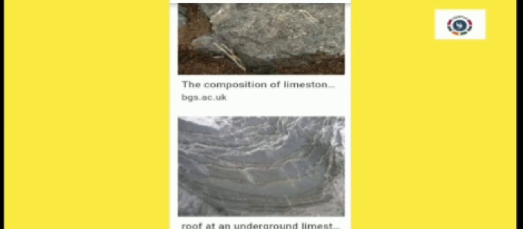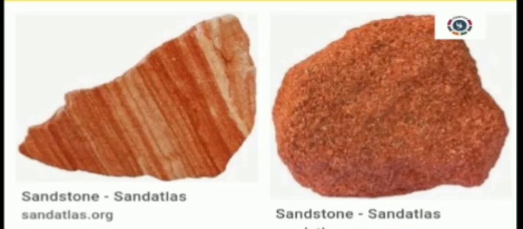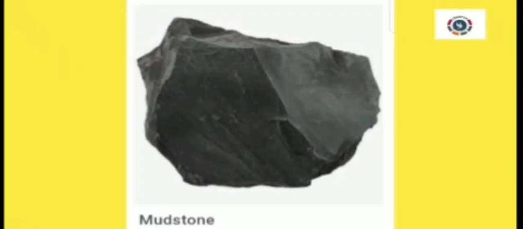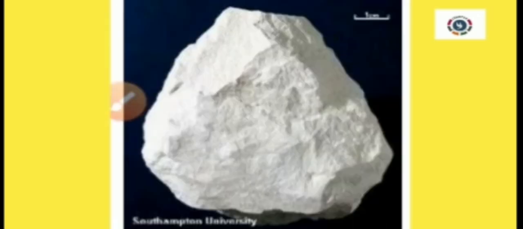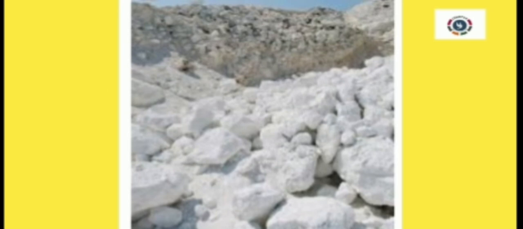Limestone forms the metamorphic rock marble when subjected to extreme heat and pressure over time. And sandstone forms the metamorphic rock quartzite. And mudstone forms the metamorphic rock slate. Chalk is a soft white form of limestone. Flint is a hard sedimentary form of the mineral quartz.